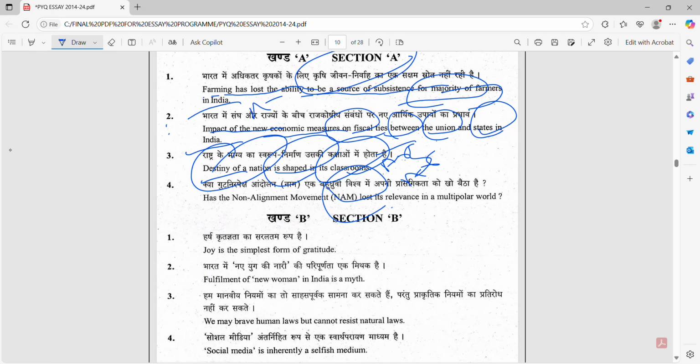Has non-alignment lost its relevance in a multipolar world? We can create a multi-dimensional essay here. Okay, why there is a need of the non-alignment movement in the present context, with Russia, Israel, and so on.